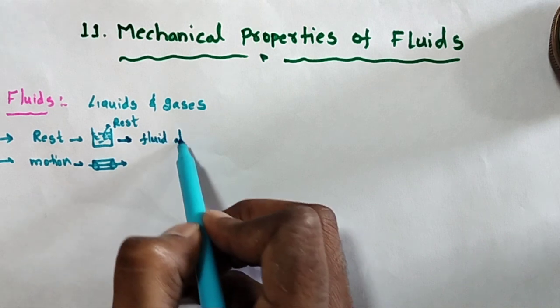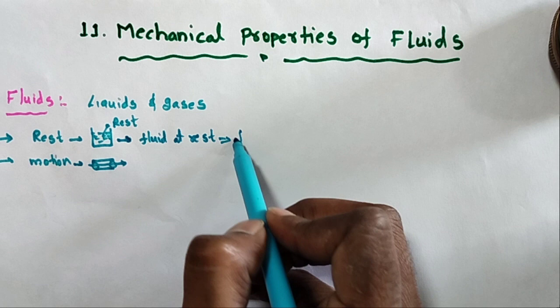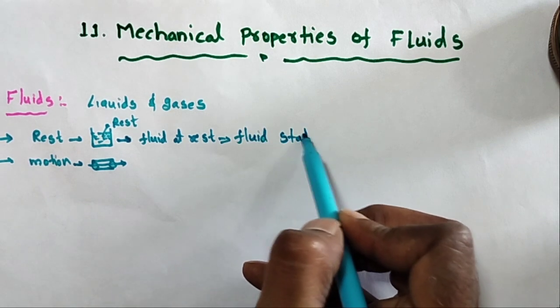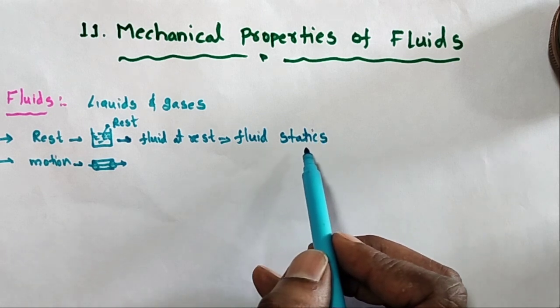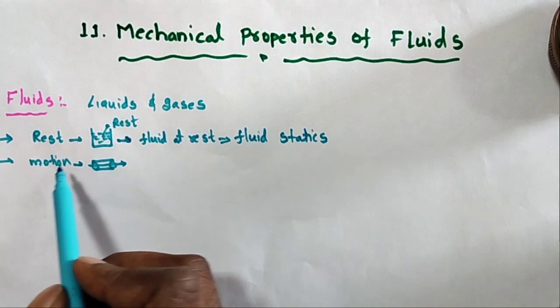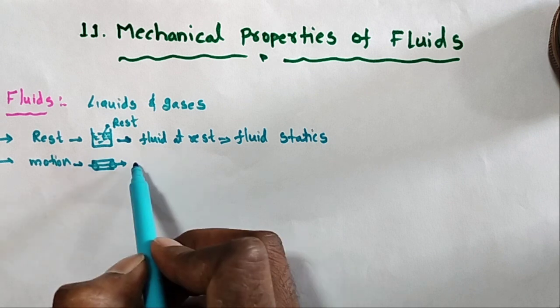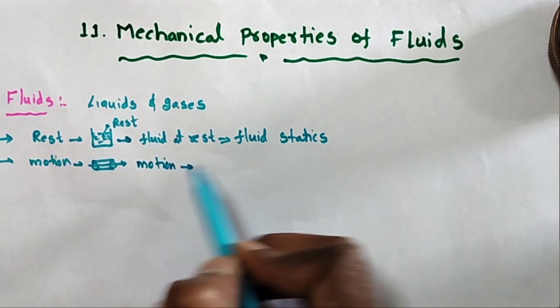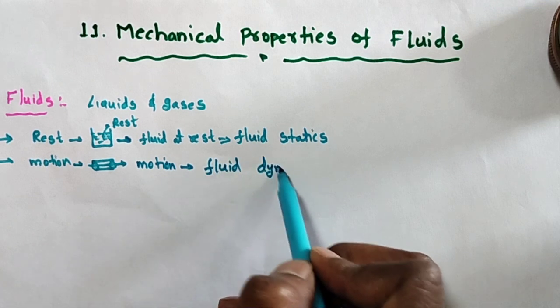is called fluid statics or hydrostatics. The branch of fluid mechanics where the fluid is in motion is called fluid dynamics.